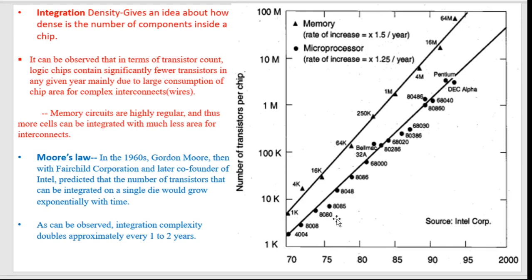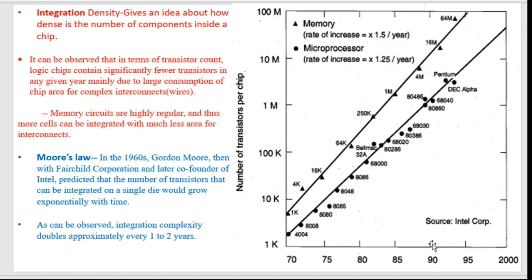Do you remember? 4004 contained something around 2300 transistors, and 8085 contained how many? Just go and check.